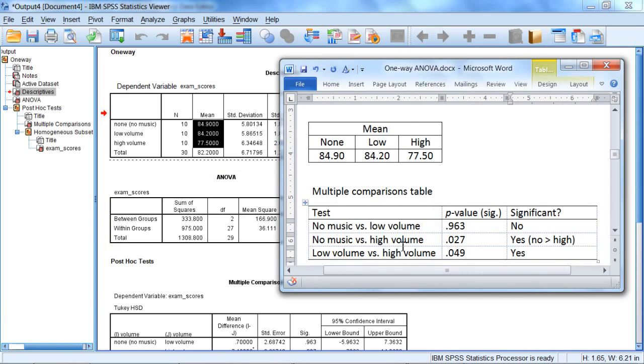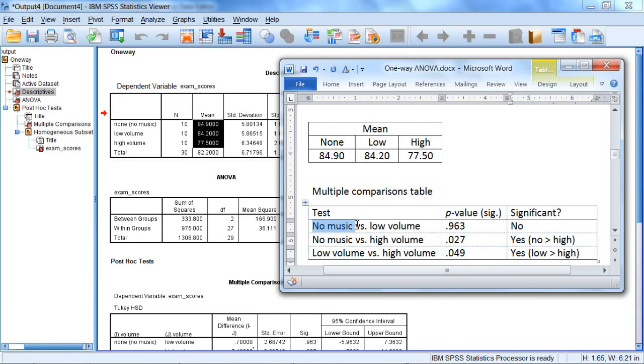And then low volume versus high volume was also significant. This was very close, but it was in fact significant. So let's compare these two means. Low is 84.2 and high is 77.5. So we can see here that the low volume group performs significantly better than the high volume group. So we'll write that here. Low greater than high, just shorthanding our results.